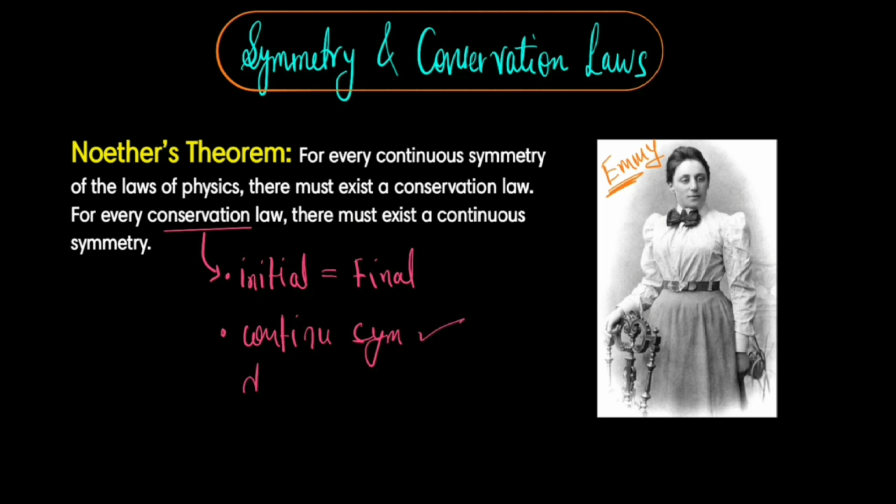While discrete symmetries are important for understanding the structure of physical laws, as seen by the parity violation, they do not by themselves lead to conserved quantities in the same direct manner as continuous symmetries. Okay, so now let's see what Noether's theorem is. Noether's theorem states that for every continuous symmetry of the laws of physics, there must exist a conservation law, and for every conservation law, there must exist a continuous symmetry. Now let's see the examples of this.